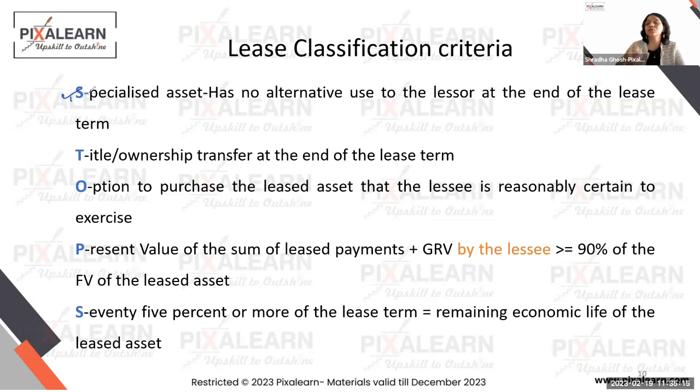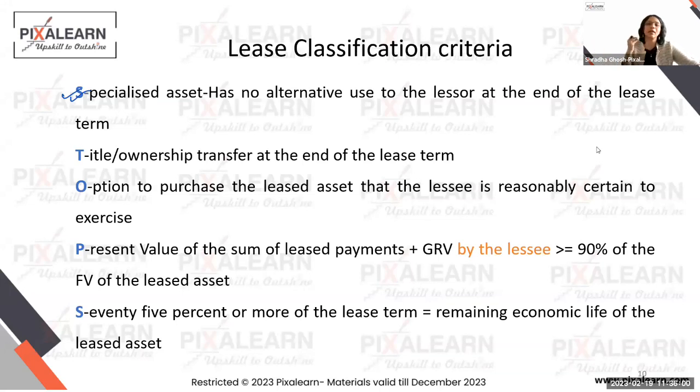First criteria is it's a specialized asset. We have 5 criteria. So first is it's a very, very specialized asset for which, after the asset is given back to Tesla, they will have no use of that asset. So something like, I know a lady who started something called a book van in the Gurgaon area. She took a big van, a trailer kind of thing, and converted the entire interior like a library, and she painted the outside of the van. Now, let's say that van was on lease, and if that van was given back to the vendor, Mahindra truck, I think this is what she got, then Mahindra will have no use because you cannot go and resell that truck to anybody else.